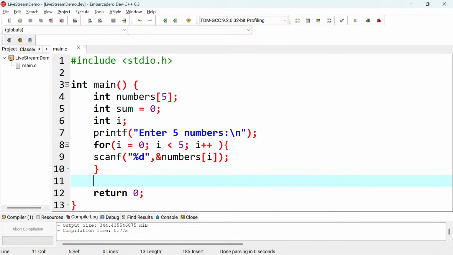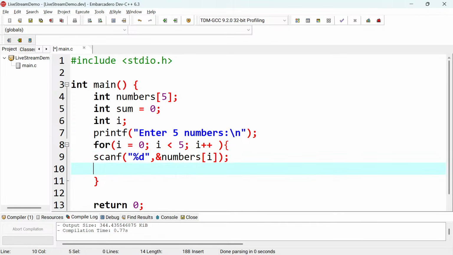But why not just add the value as the values are coming, as you are storing the value, then add that value to the sum? Then by the end of the for loop you have the total of those numbers. You have them stored in an array and you have their total. So that's the basic and easiest way to do it, right, without having many for loops?